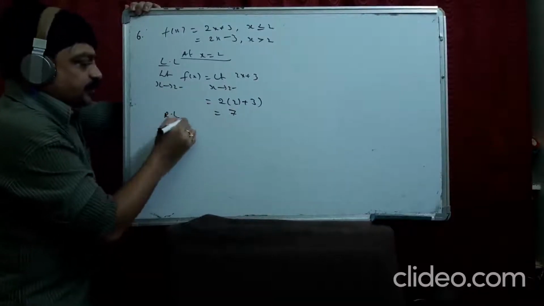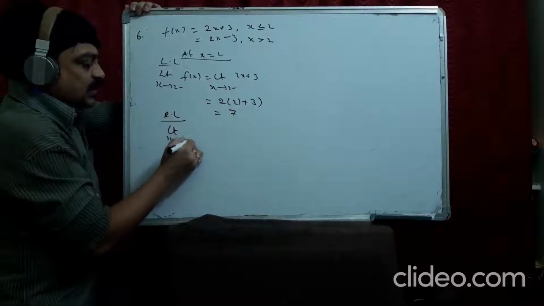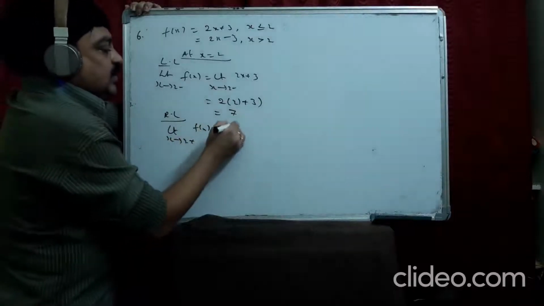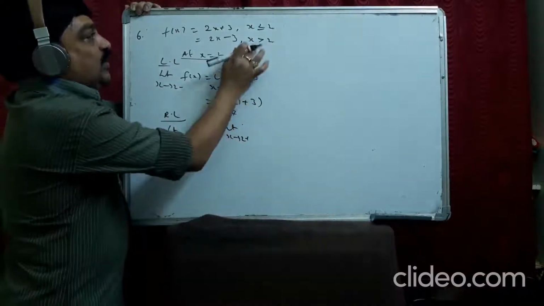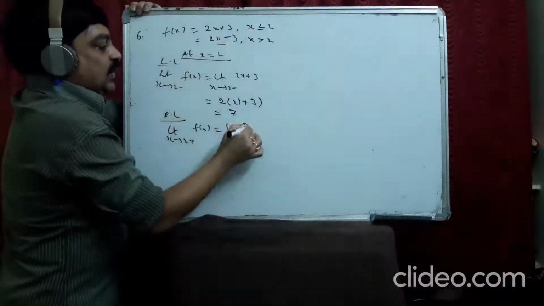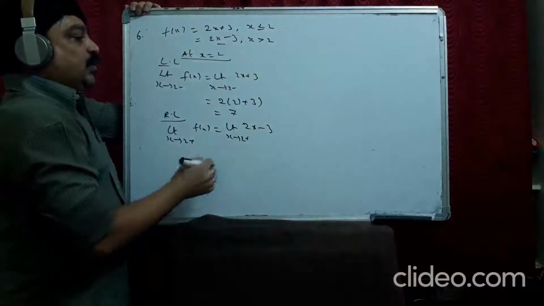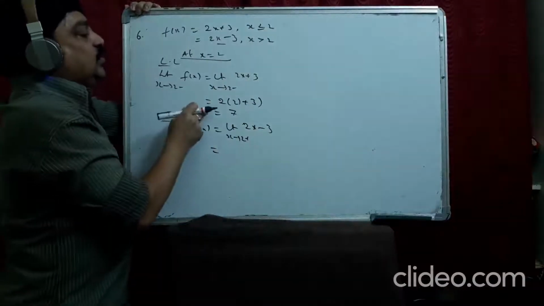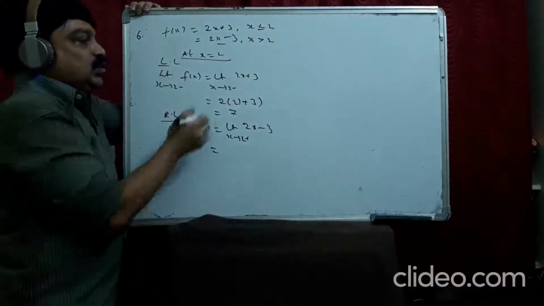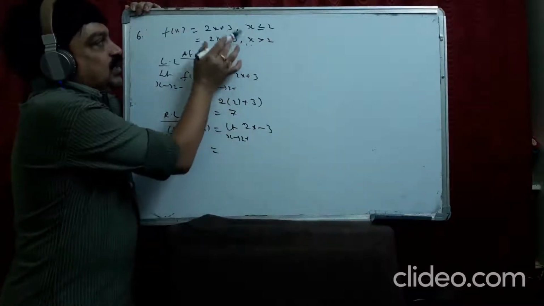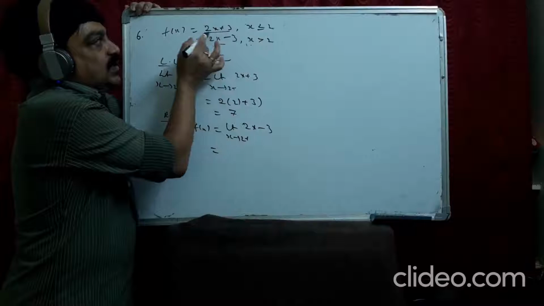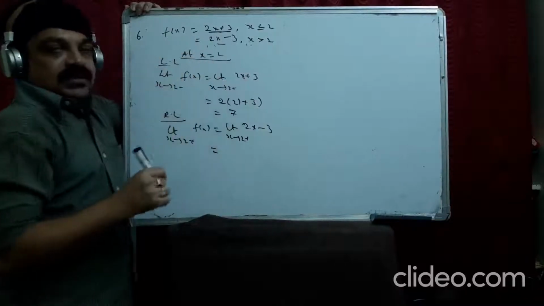Now write limit x tends to 2 plus f(x) is equal to limit x tends to 2 plus. 2 plus means we have to take this function. See, very important thing to remember. Why have I taken 2x plus 3 here and 2x minus 3 here? 2 minus means before 2. Before 2, which is the function in these two? This is the function before 2. That is the reason why I take it here.